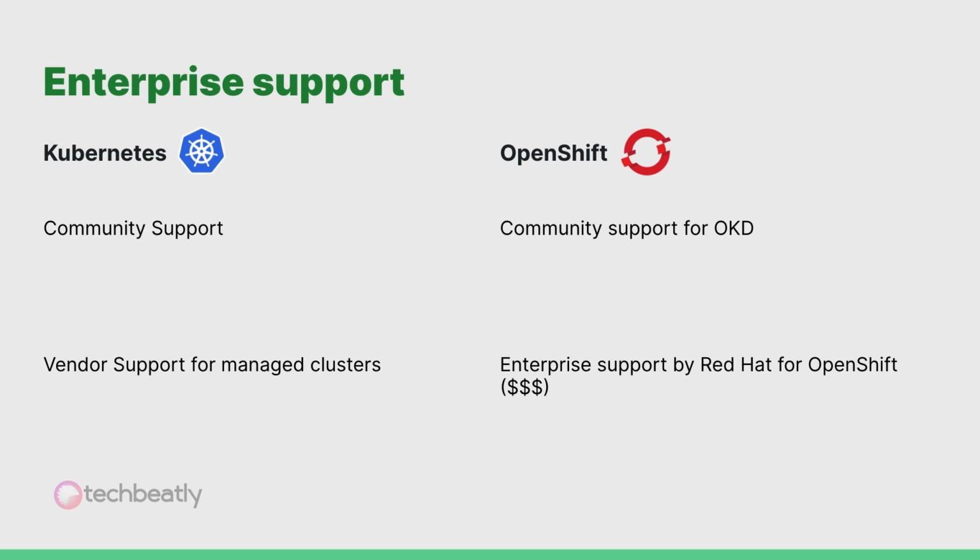Okay, what about the support? As we all know, Kubernetes is an open source project. You can deploy it for free on your own choice of platforms. Even though the active community is quite large, enterprises will not go for an unsupported product. Yes, we all know that. This is where managed Kubernetes and supported Kubernetes flavors are useful, but still the bugs and fixes depend on the community stream. For OpenShift, the support is more or less the same, but Red Hat OpenShift comes with enterprise support, and organizations tend to go for such solutions for their critical application platforms.